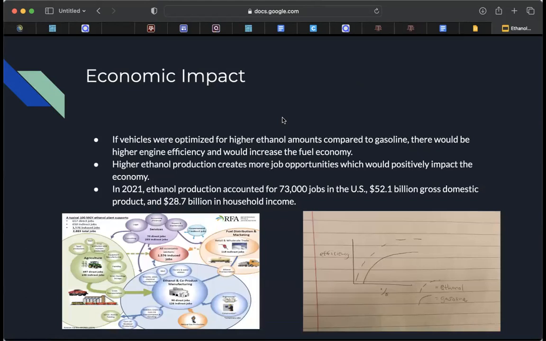The economic impact for this, my sources showed that if vehicles were optimized for higher ethanol amounts compared to gasoline, there would be a higher engine efficiency, which would increase the fuel economy. Higher ethanol production also creates more job opportunities, which would also have a positive impact on the economy. My sources also showed, for example, in 2021, ethanol production accounted for 73,000 jobs in the US, $52 billion in GDP, and $28.7 billion in household income.